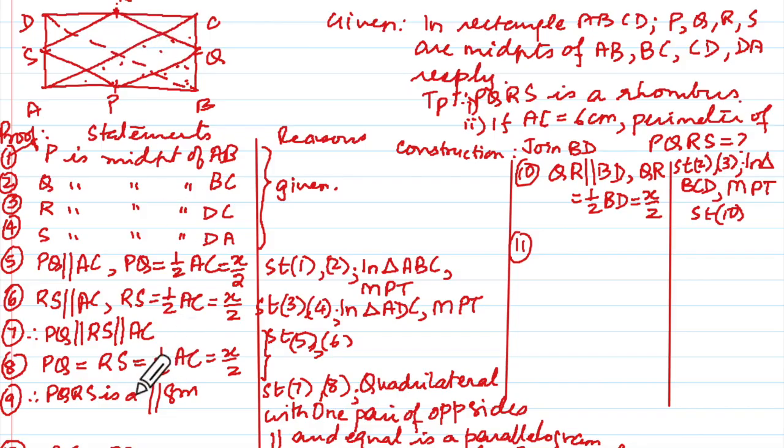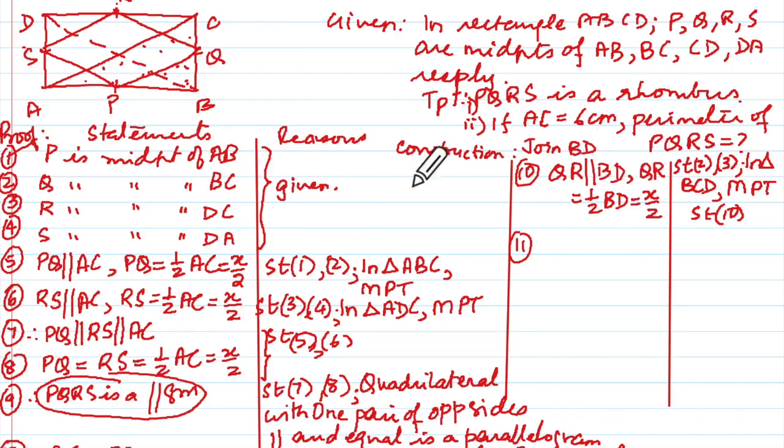But I already proved that PQRS is a parallelogram, right? Now if PQ is X upon 2 and RQ also is X upon 2, then automatically it becomes a rhombus, no? All sides equal, it will become, correct?